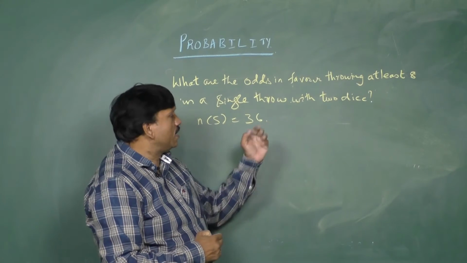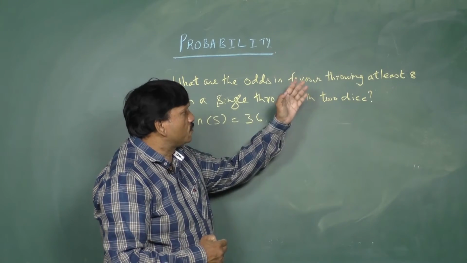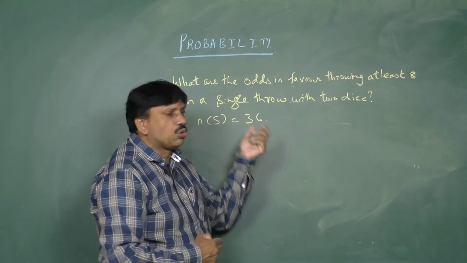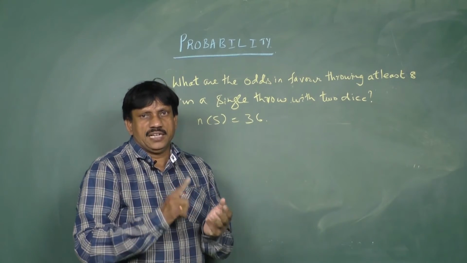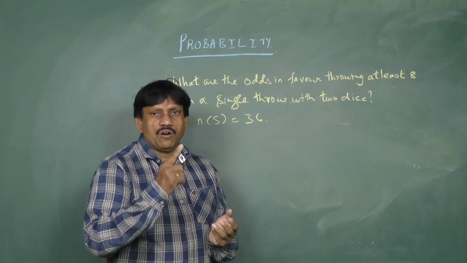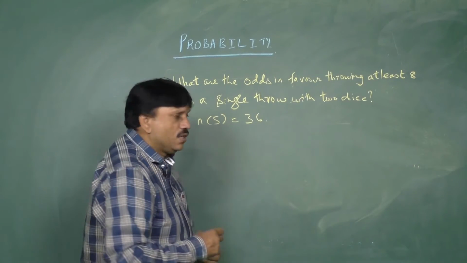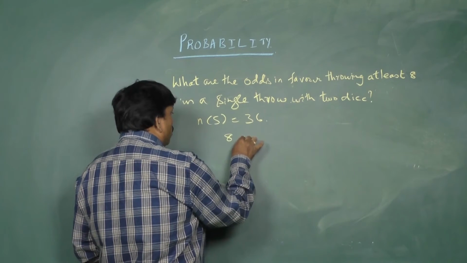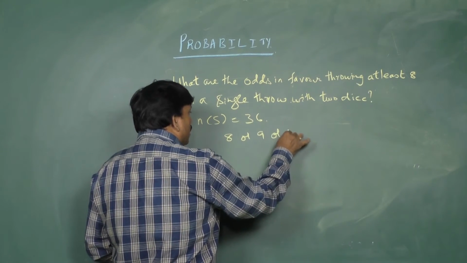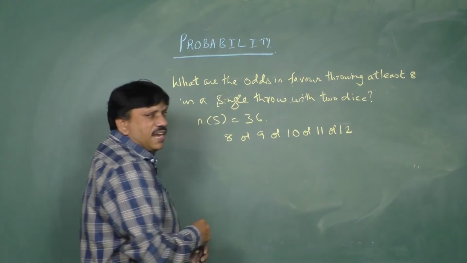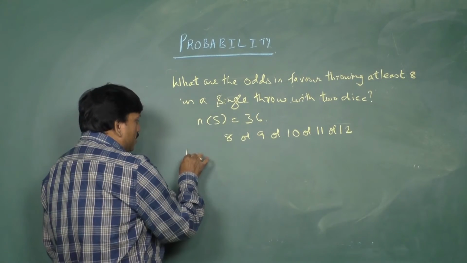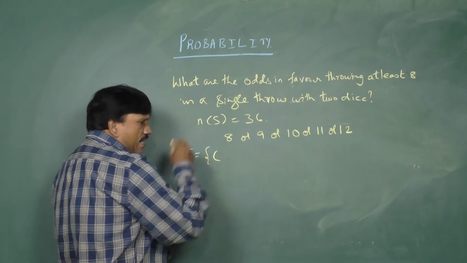Now the question is: odds in favor of throwing at least 8 in a single throw with 2 dice. At least 8 means minimum 8, or 9, or 10, or 11, or 12. So 8 or 9 or 10 or 11 or 12. This is called at least 8. Now what are the events? The event you can write.